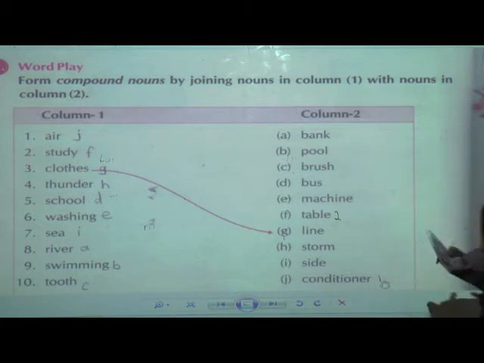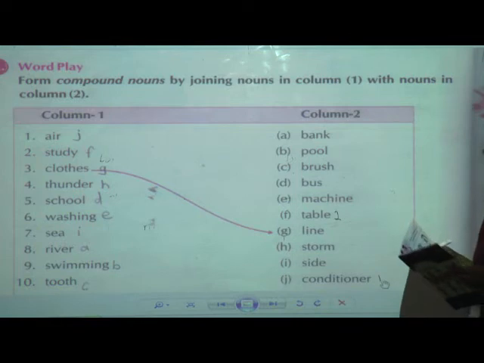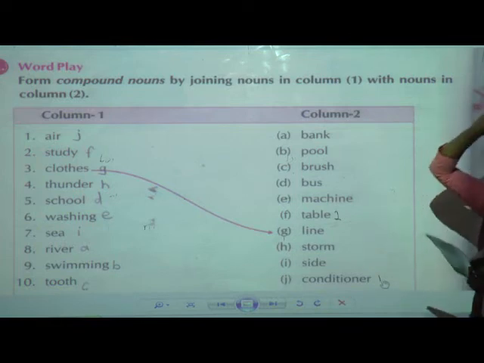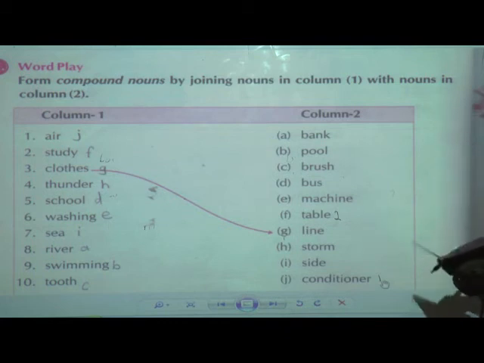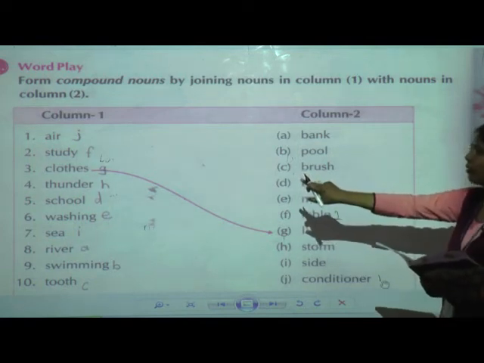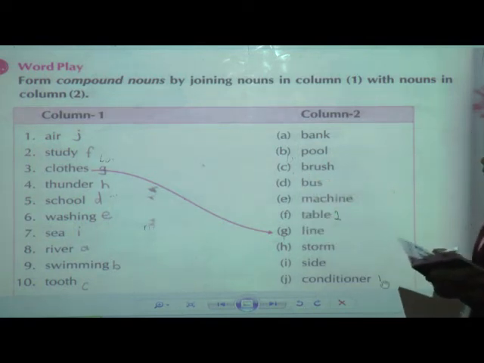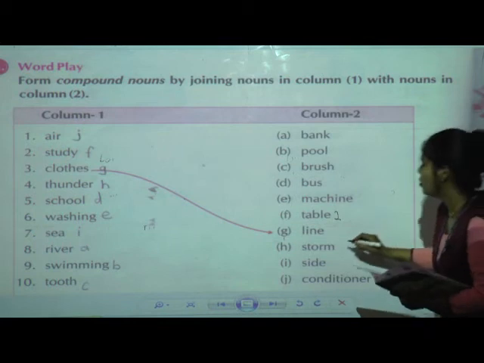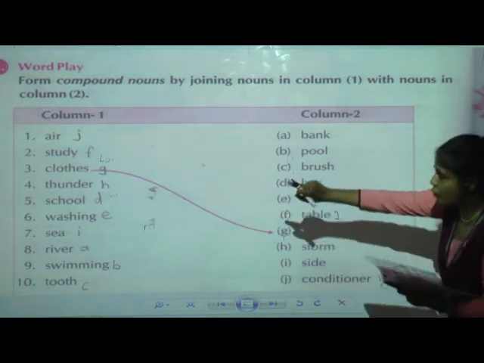Yes students, study table. Next, clothes. Clothes line, which we put the clothes for drying, so that is clothes line. So it is already joined. Okay, so clothes line. Next one, thunder. What will be the answer for thunder? It will be thunderstorm. Yes, so thunderstorm.